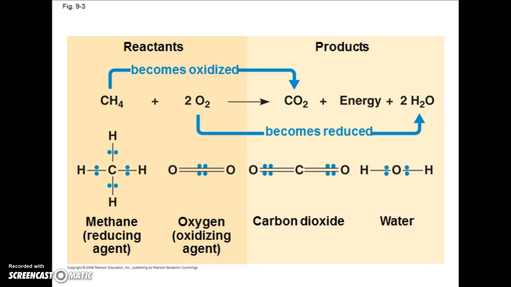Some redox reactions do not transfer electrons, but they change the electron sharing in covalent bonds. An example is a reaction between methane and oxygen. In this sample, we'll see the oxygen picking up the hydrogens from the methane. See, the hydrogens are now over here. Meaning that oxygen is acquiring the hydrogen electrons.